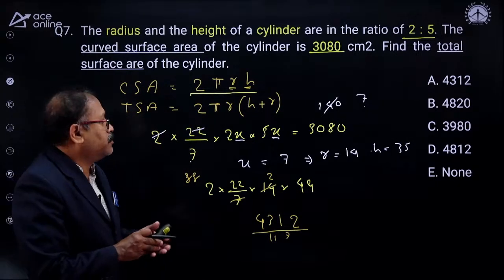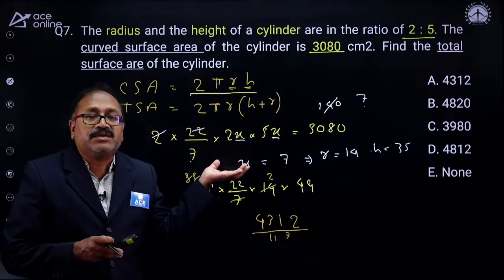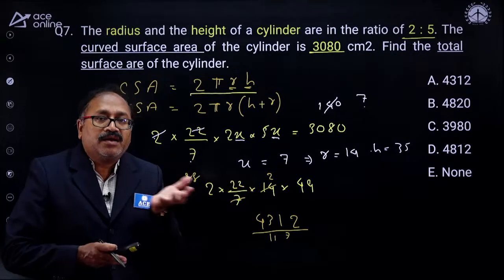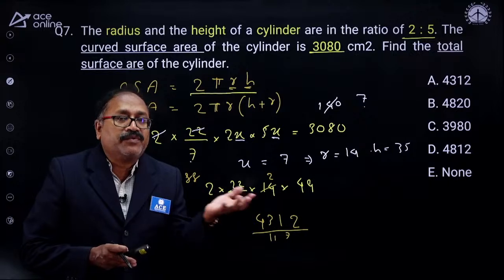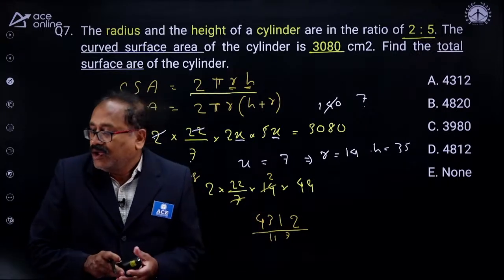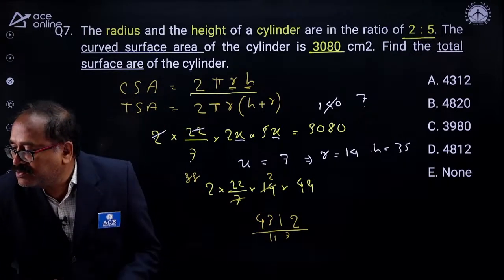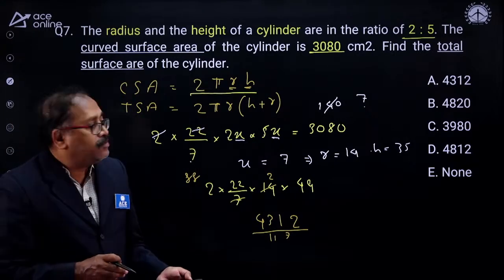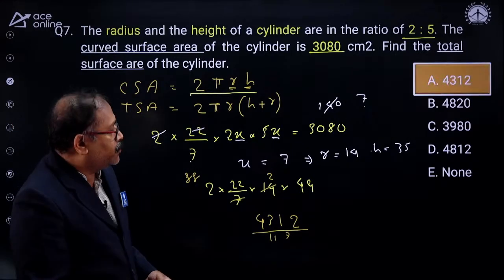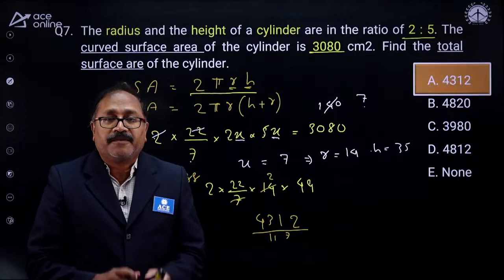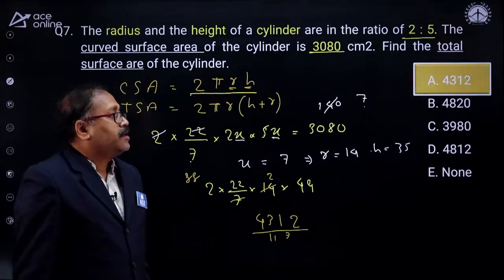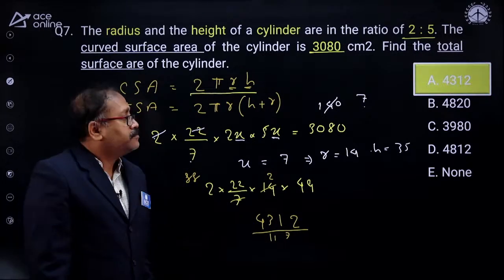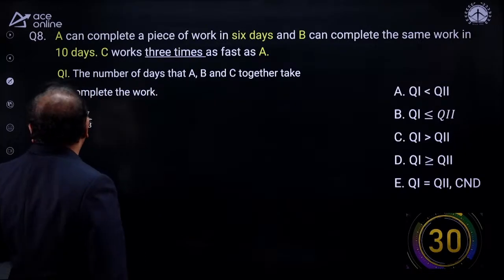The good thing about mensuration and geometry questions is that all are formula based. Once you know the formula, you are done. Okay, that's good. 4-3, Sumit Pawar ji. 4312. That's right, 4312. Well done, sir. Next question is here.